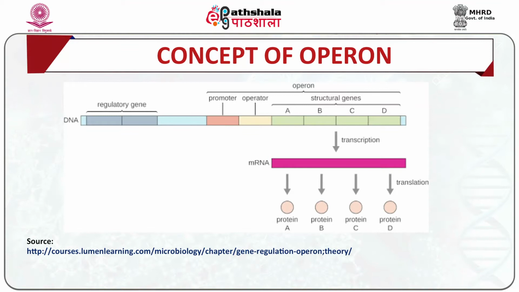The operon model was developed by Francois Jacob and Jacques Monod in 1961 to explain the regulation of genes required for the utilization of lactose in E. coli. At one end of operon is present a set of structural genes, for example, gene A, B, C and so on.